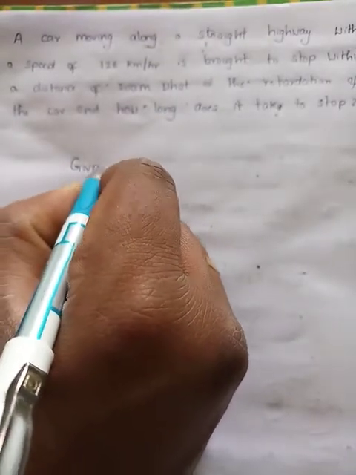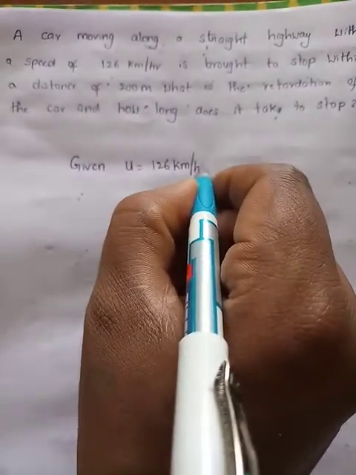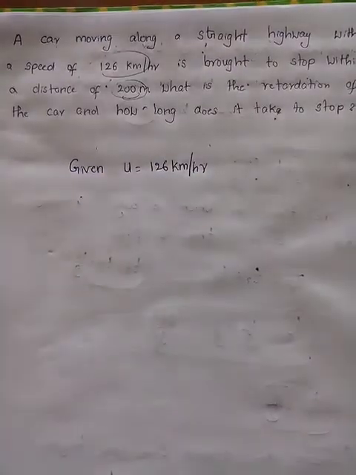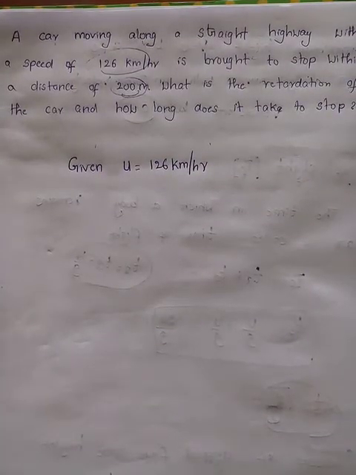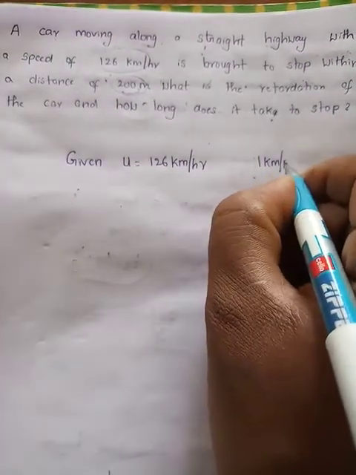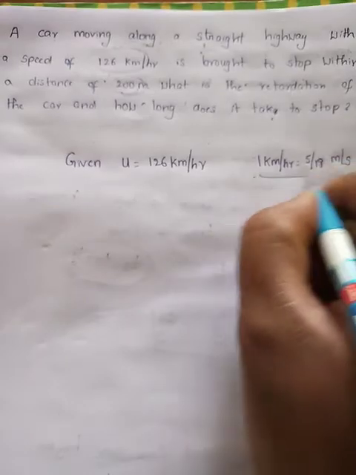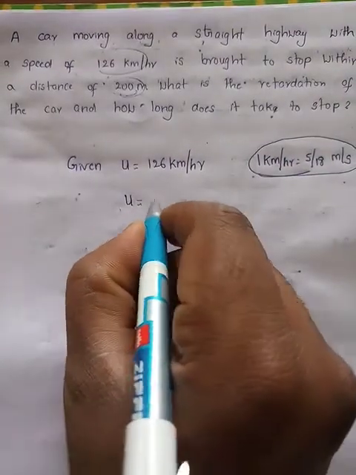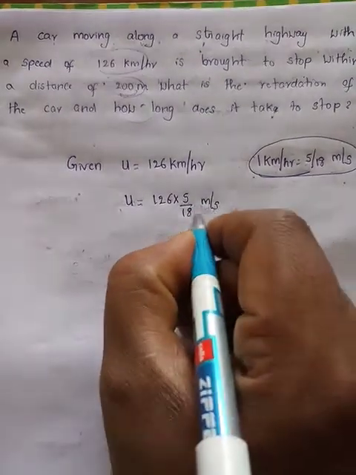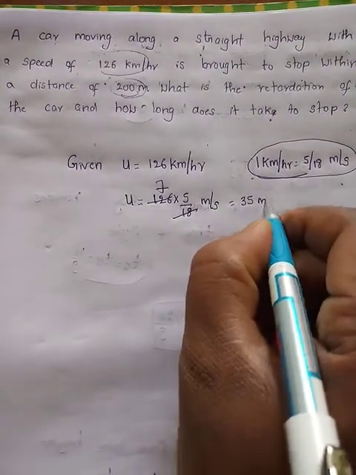Right. What are the given things? Initially, the car is moving with a speed of 126 kilometer per hour. We should calculate time and distance is given in meters, so we should convert kilometer per hour to meter per second. We know that 1 kilometer per hour is equal to 5 by 18 meter per second. You just multiply here: 126 into 5 by 18 meter per second. 18 sevens are 126, 7 fives are 35 meter per second.